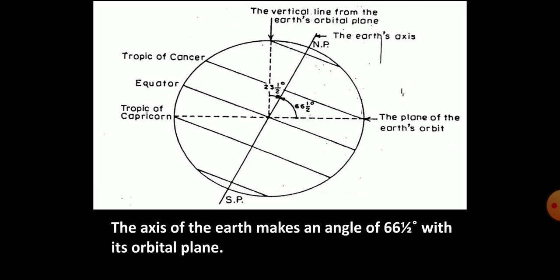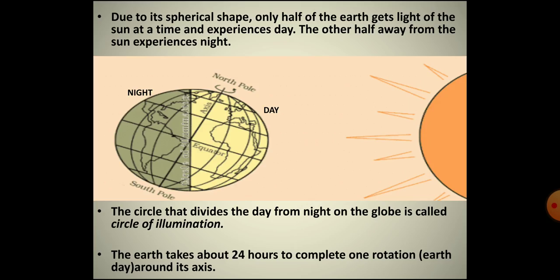is tilted at an angle of 23.5 degrees to its vertical plane or 66.5 degrees to the earth's orbital plane, as presented in the image also. Orbital plane means the plane formed by the orbit. Children, we know that the earth gets light from the sun. We also know that the earth is spherical. Therefore, only half part of the earth, or you can say only one side of the earth, can face the sun and can be lighted or illuminated at a time.